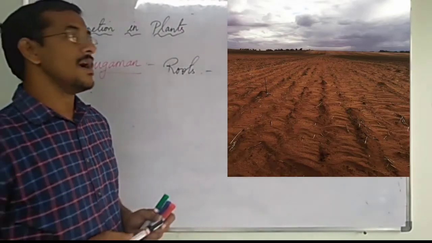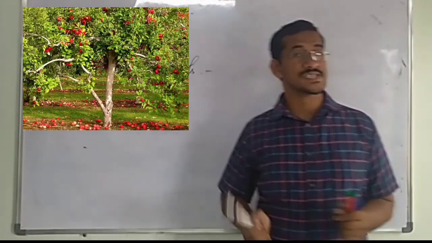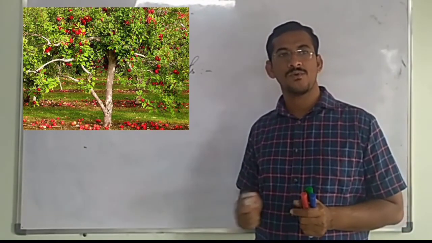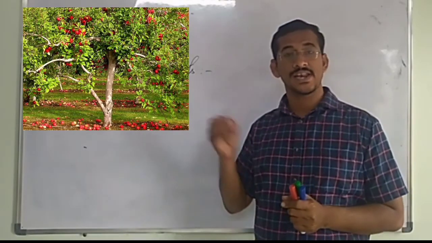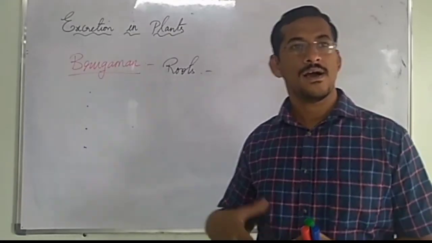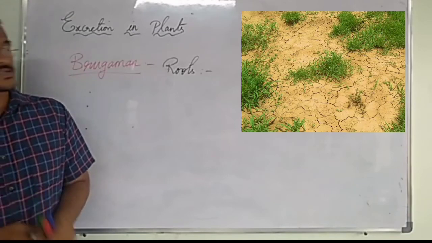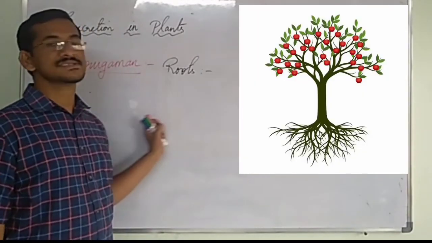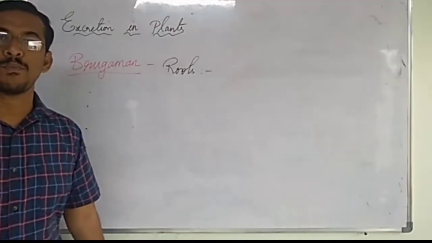That's why if you go to apple fields, after 5 to 6 years of cultivating apple in that field, even if you add fertilizer, you will not find the apple growing properly. Why? Because the apple tree roots are excreting waste into the soil and thereby the soil is spoiled.